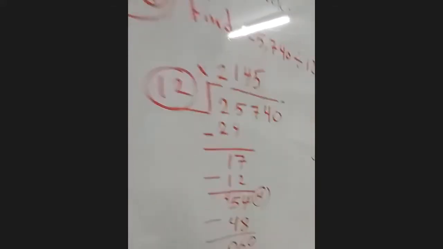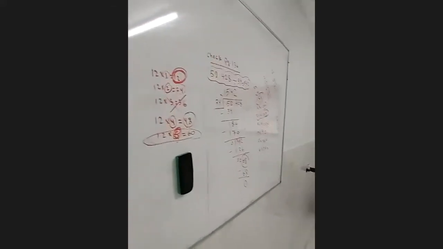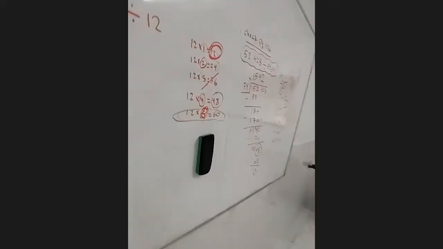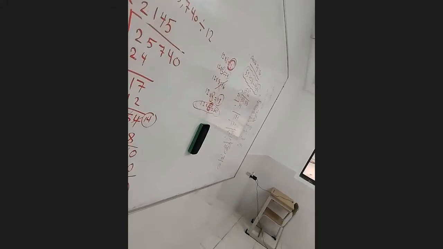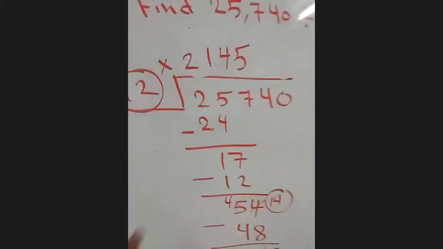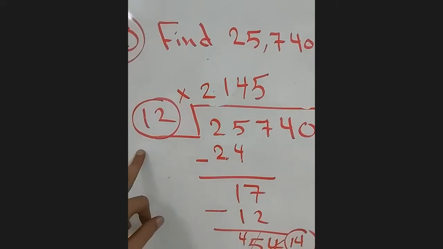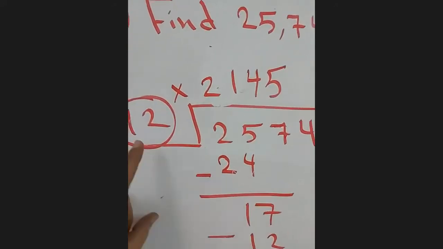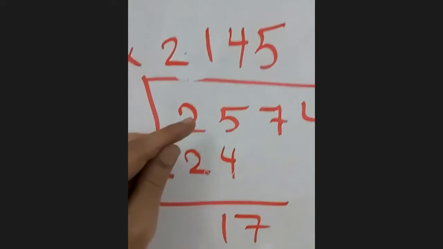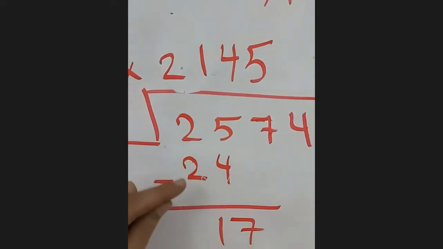When you put 24, the 24 is bigger than the 12. Yes. I don't care about the 12 here. Here I care about this number. What's the number which is closer to it?